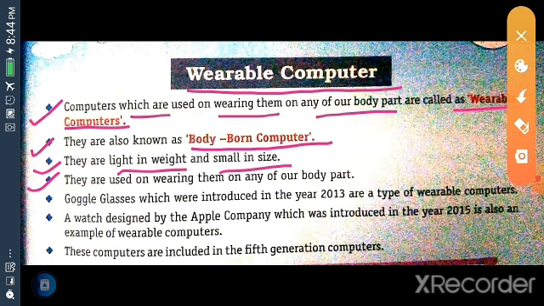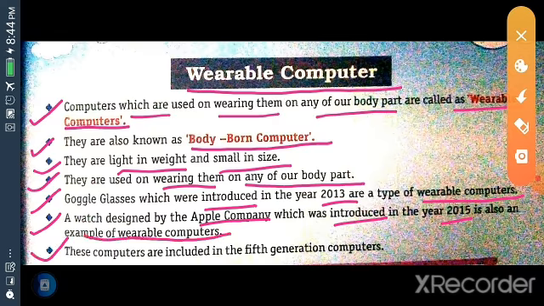Google Glass, which was introduced in the year 2013, is a type of wearable computer. A watch designed by Apple company, which was introduced in the year 2015, is also an example of wearable computers. These computers are included in the 5th generation computers.